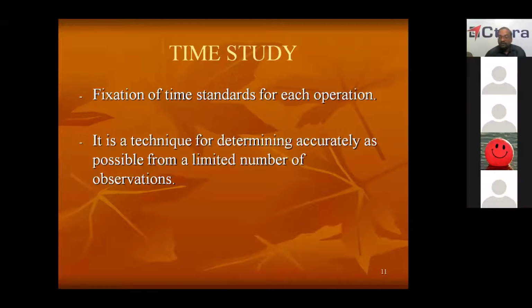So that's why you have to take a number of observations, and we have to take the average, and we have to take observations from different workers also. If you take only one worker into consideration for conducting time study, and that worker happens to be a slow worker, then what will happen? You will end up giving more time to the work, and finally your productivity will go. So that's why we should determine the time as accurately as possible from a limited number of observations and from different people. The time study inspector will conduct a number of observations with different workers, so that you will get a more appropriate time required for the job.